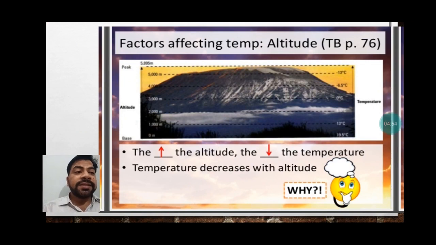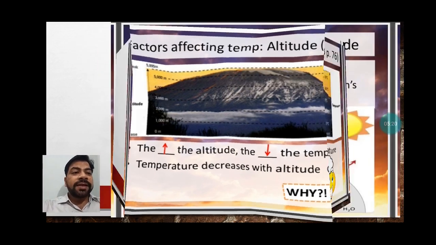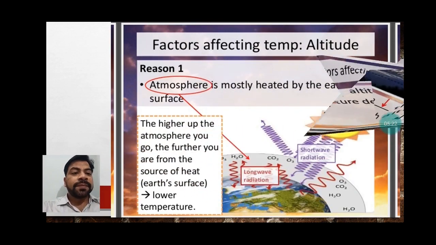This image you can see here, factors affecting temperature, that is altitude. As we earlier talked, above sea level or below sea level, when we compare the height of any place, as we go higher, the climate of that particular place starts decreasing. Directly we can't say climate, we should say the temperature of that place starts decreasing. You can understand this from the next slide.